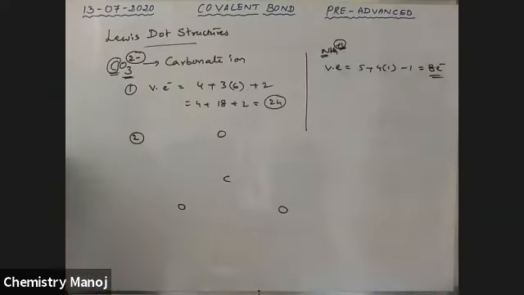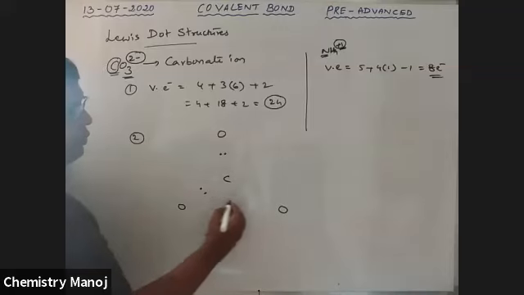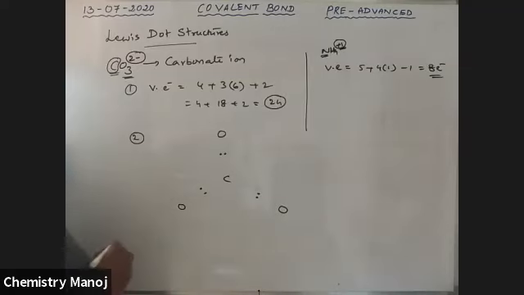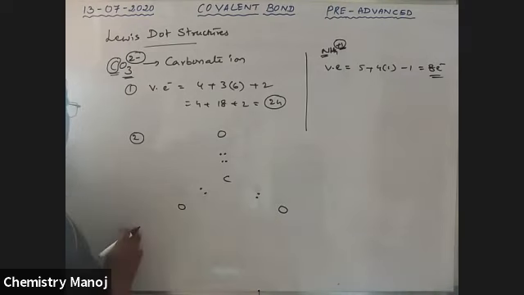First of all, 1 electron pair as a bond pair. So 1, 2, 3. That means carbon has 3 times 2, 6 electrons only, but carbon attains 8 electrons. For that purpose, in any one of these 3 cases, you should add 1 more electron pair. It is just a trial and error method.